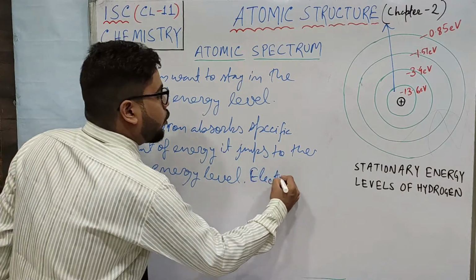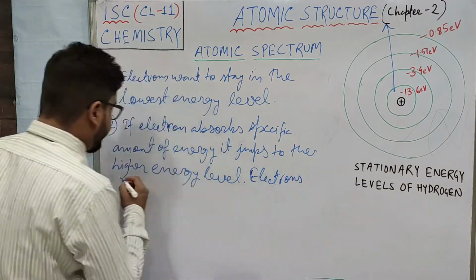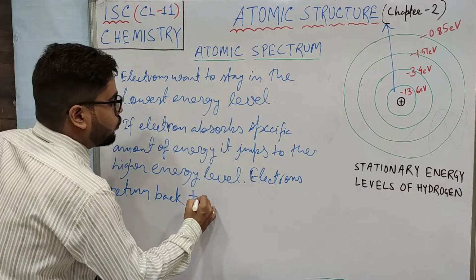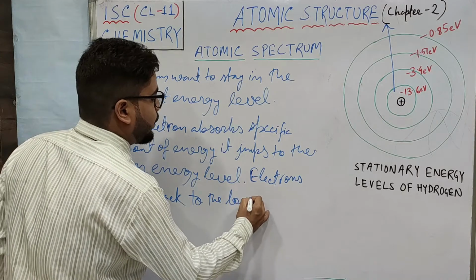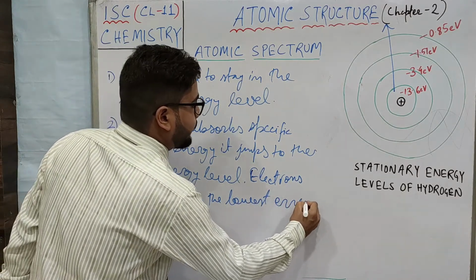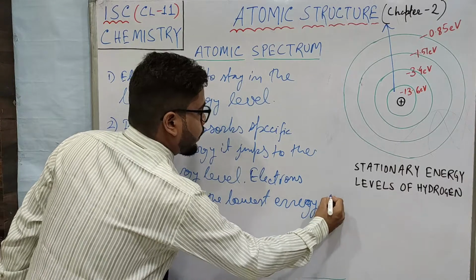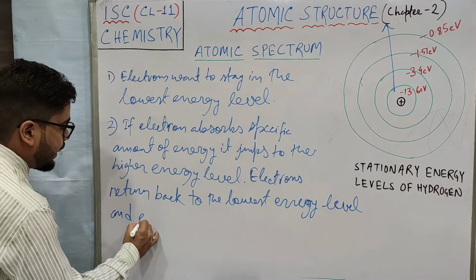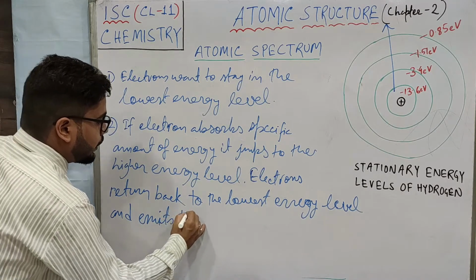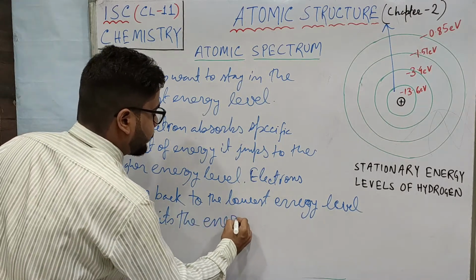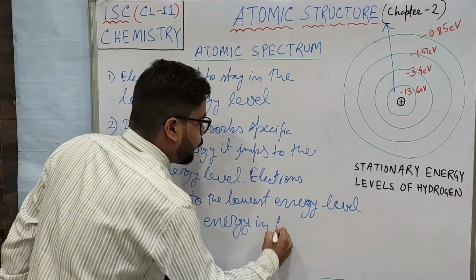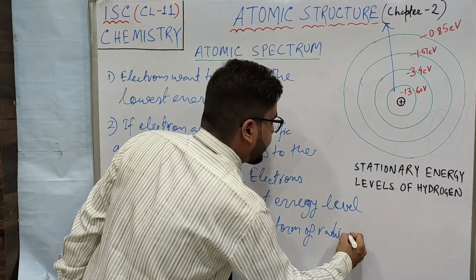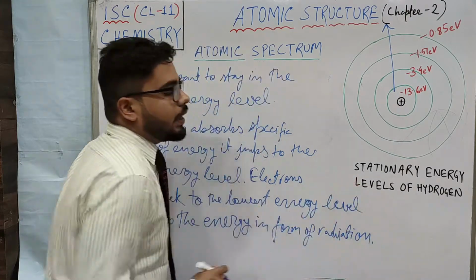Electrons, so they have gone to the higher energy level. Electrons return back to the lowest energy level and emit the energy in the form of radiation or electromagnetic waves, also you can write.